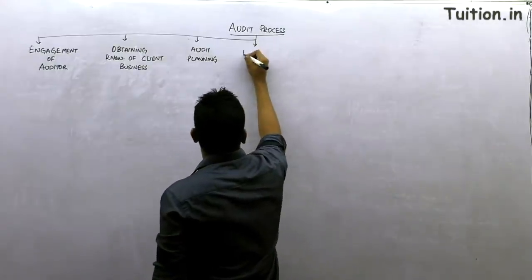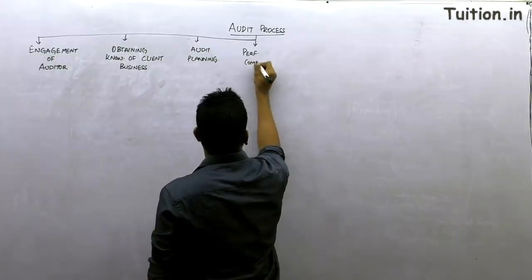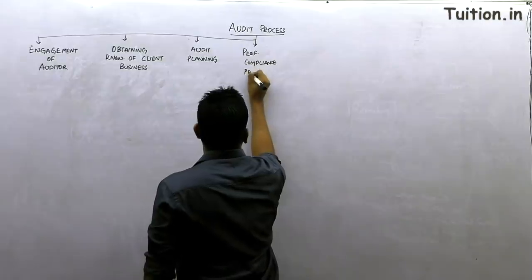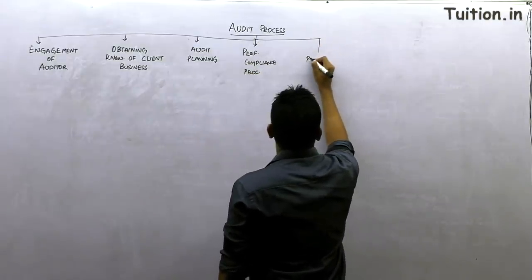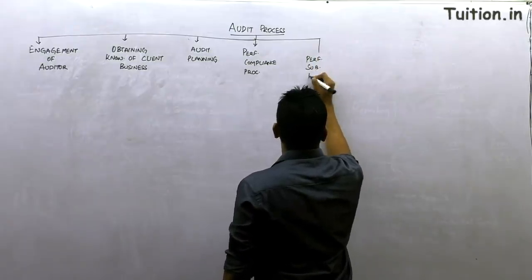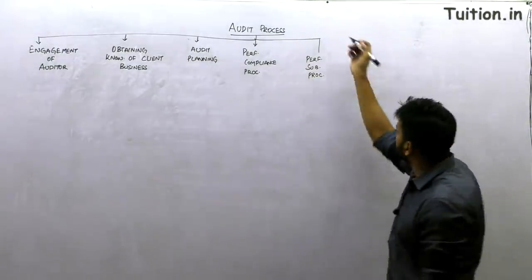Step number 4 is about performing compliance procedures. Then it's about performing substantive procedures. We'll be seeing compliance procedures and substantive procedures as part of the audit evidence story.